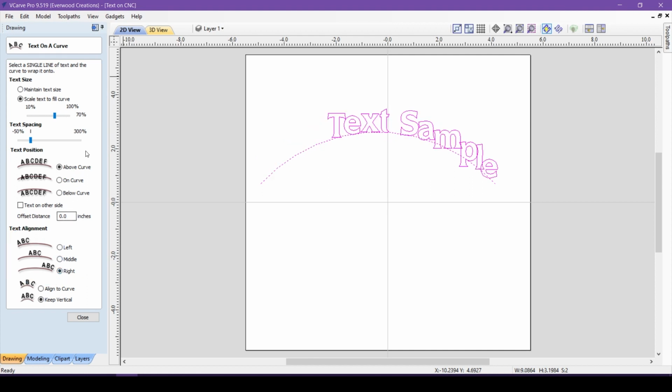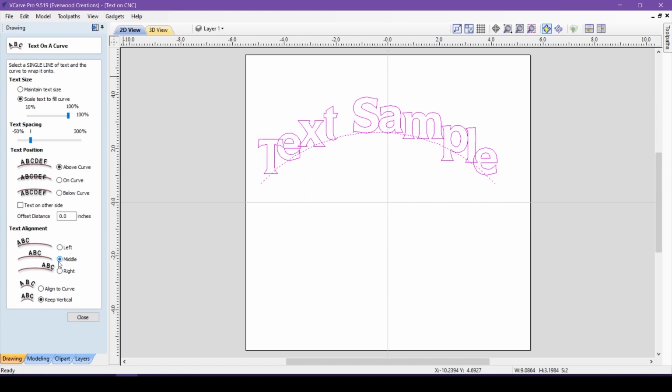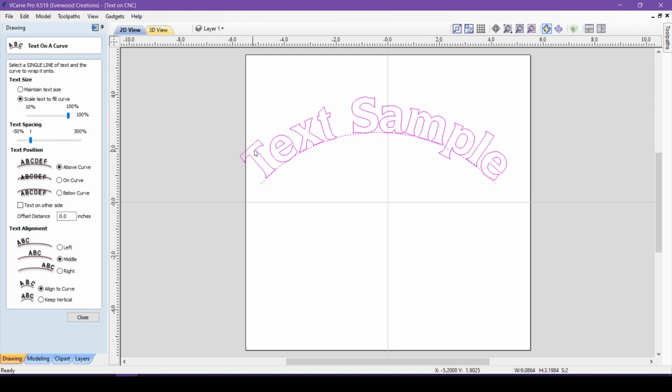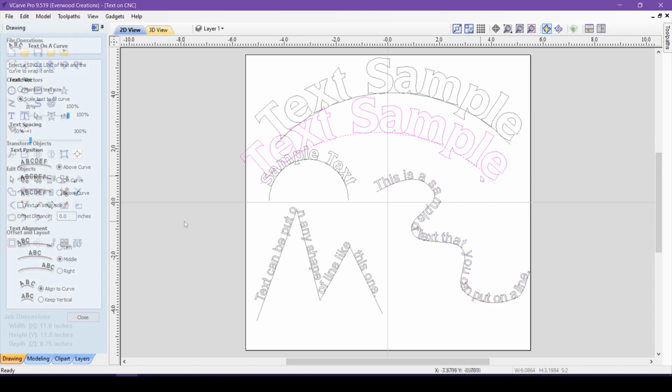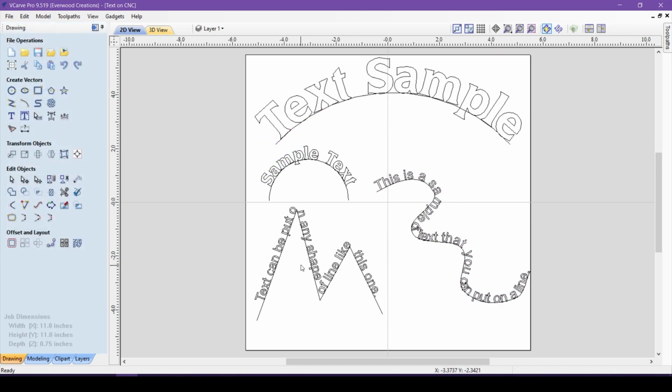I find middle is almost always the best selection here, as you usually want the text to follow the center of the curve. The next important choice is whether you want your letters to follow the curve or remain straight up and down. This choice drastically changes the look of your text. Generally, if I'm placing text on a curve, I intend for the letters to curve as well. See how much better it looks when they follow the line of the curve? Now here's some examples of text on less conventional curves, including this one made with the line tool that isn't a curve at all. Also, you can still change your text after placing it on the curve.